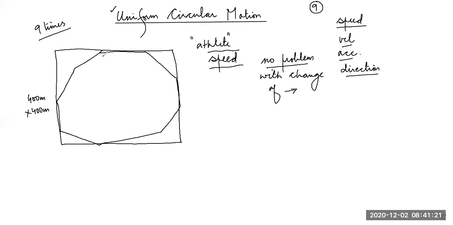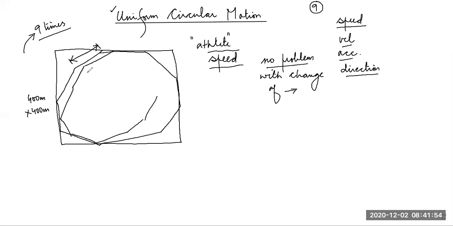He is moving with constant speed, but the more times his direction changes, the length of every side is again decreasing. Am I right? So suppose it is now more: one, two, three, four, five, six, 7, 8, 9, 10, 11. If he changes direction 11 times, then the length of the track's sides is further decreasing.